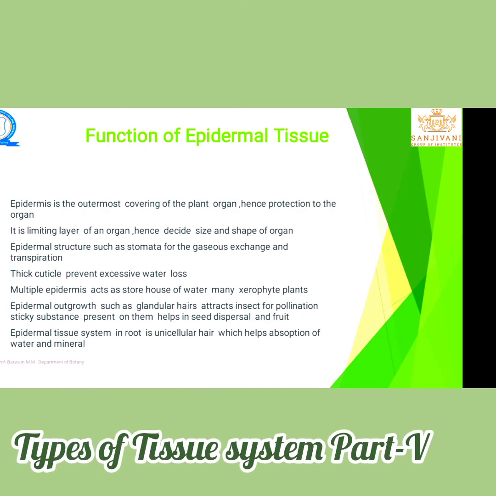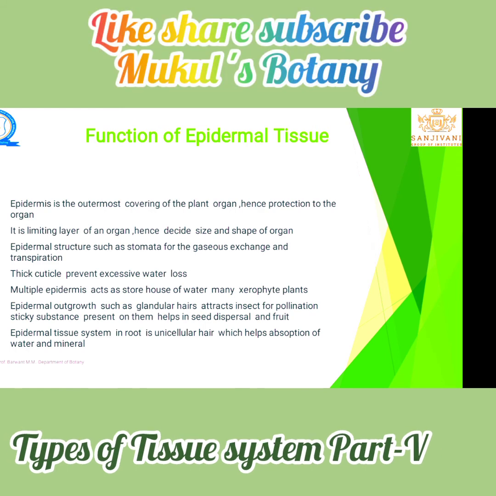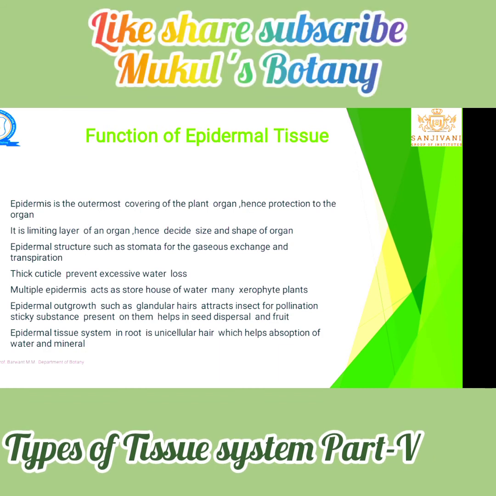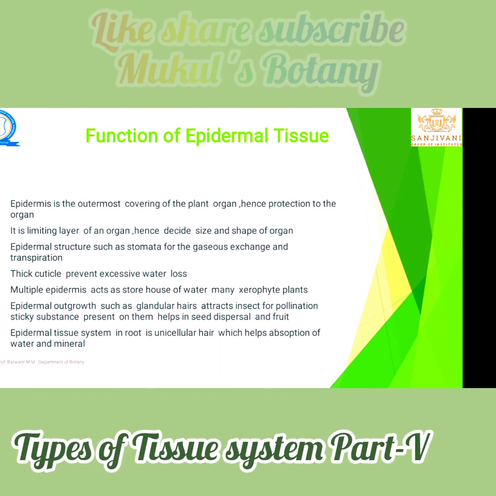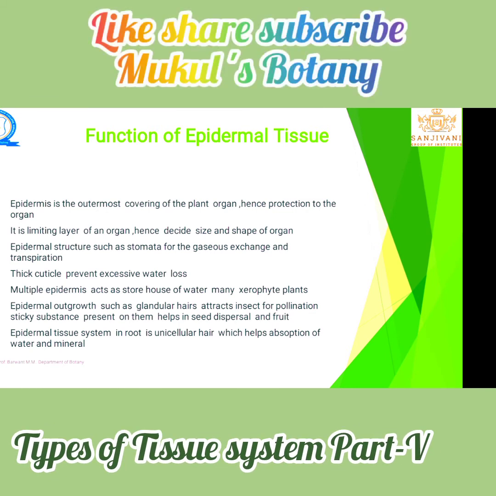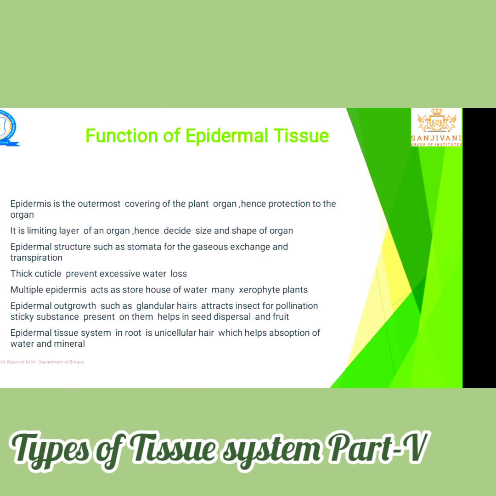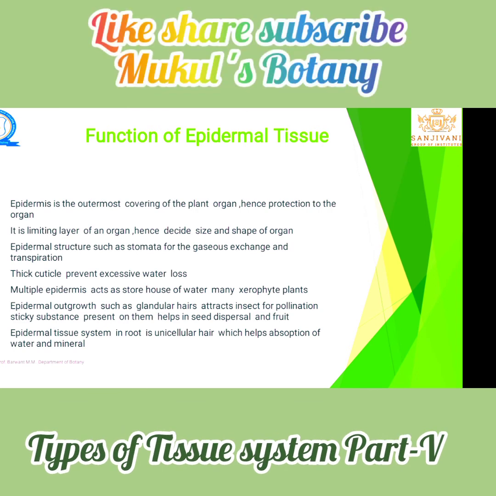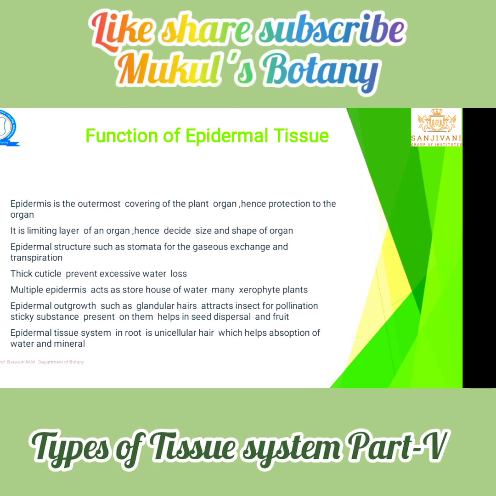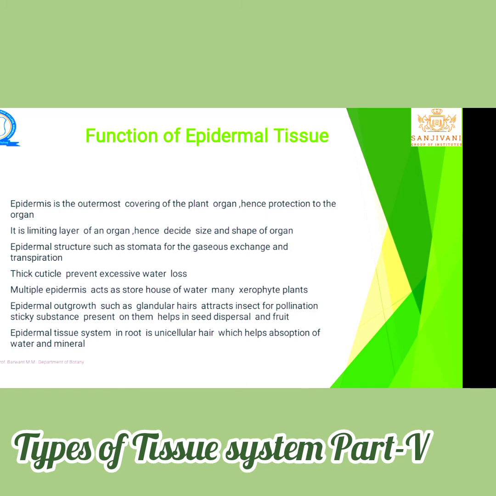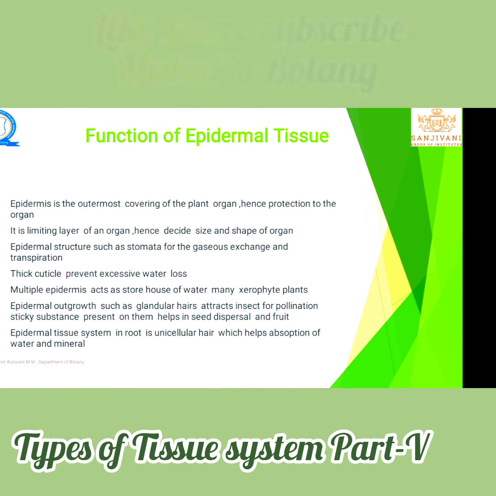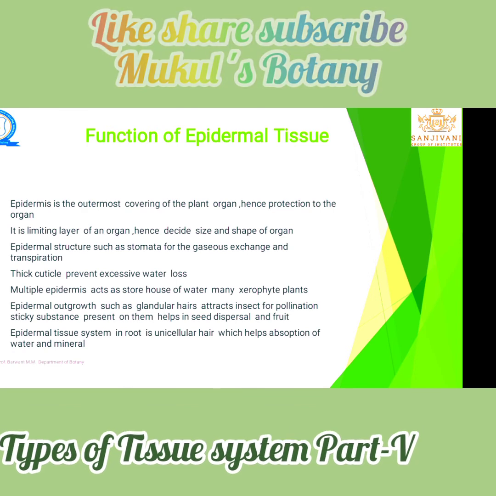Functions of the epidermal tissue system. The most important function is giving protection. It is the limiting layer of an organ, hence it decides the size and the shape of the organ. The size and shape of an organ depend upon the epidermal tissue system. For the exchange of gases, the epidermal tissue system has stomata, which open and close. Due to the thick cuticle, excess loss of water is avoided.